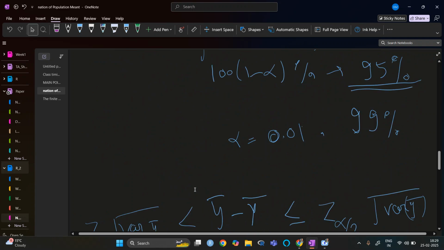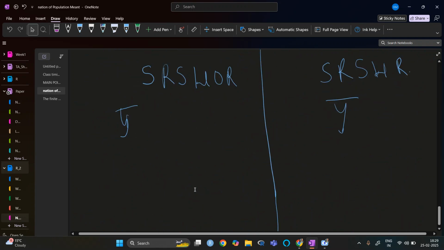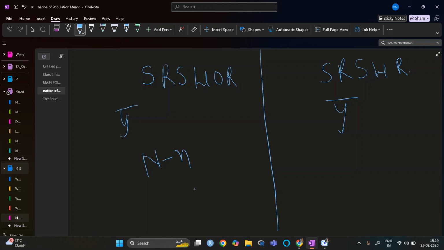So it is (N minus n) over N times n, and then the variance of y, because that s square is basically the variance of y.